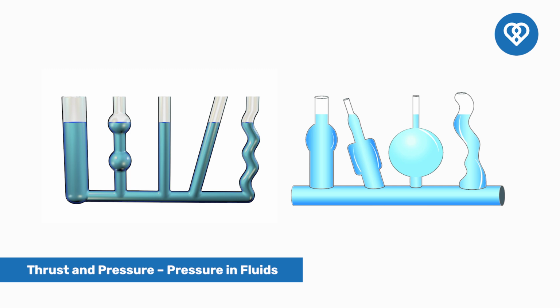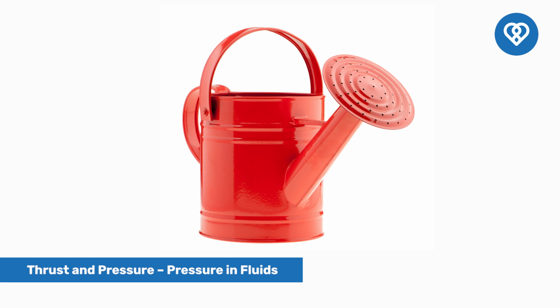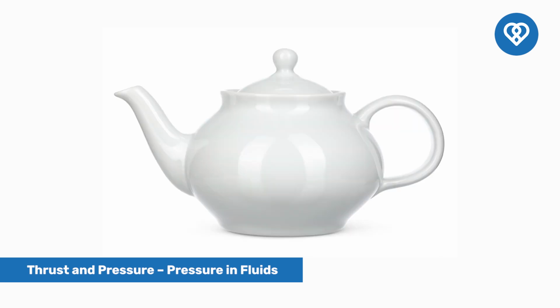But for the moment, let us pause here by giving you some food for thought. Can you guess why a spout of a plant watering can is always longer than the height of the can? And the same question can be asked about a teapot as well. Hint: think in terms of liquid seeking its own level.